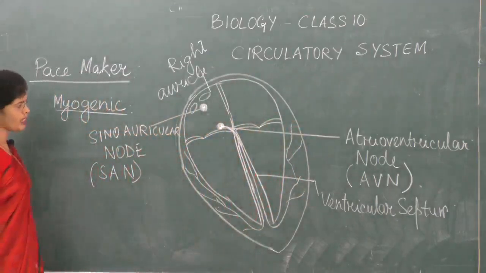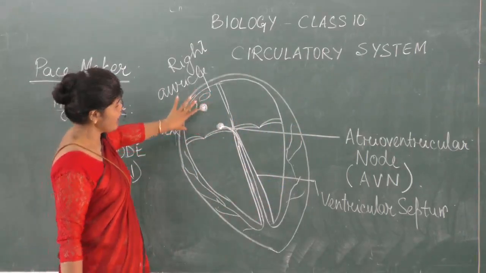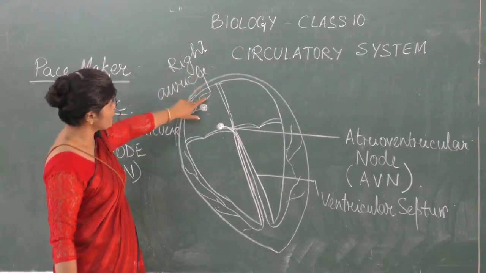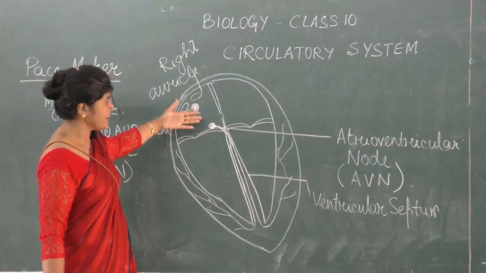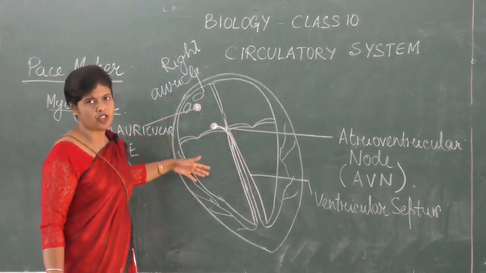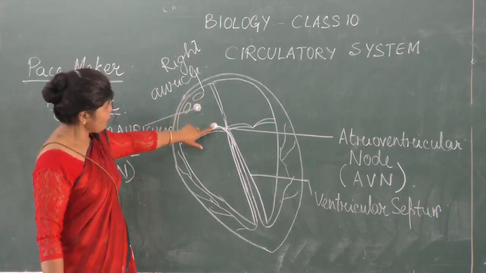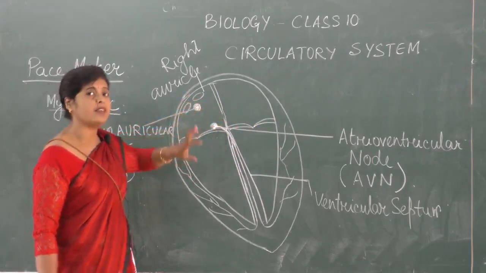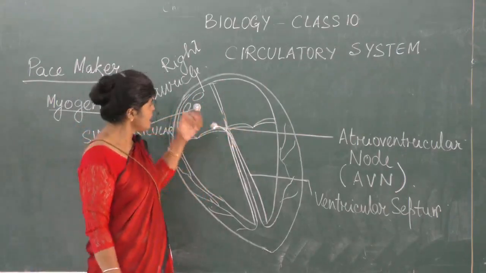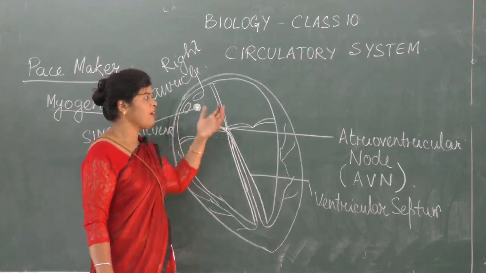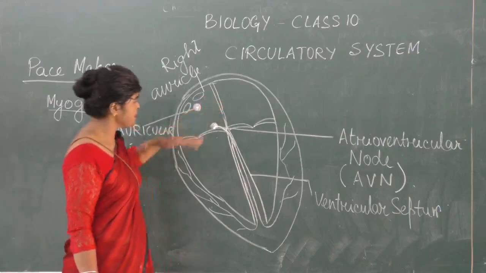So what are the things I have shown you? The SA node is located in the right atrium close to the superior vena cava. The AV node is also located in the right atrium. They are not located in any other chambers. Why atrioventricular node? Atrio means atrium, ventricular means ventricle. So almost at the junction of atrium and ventricle it is present, but towards the right atrium.